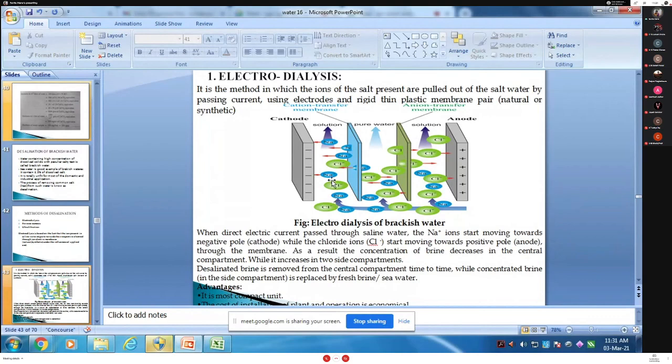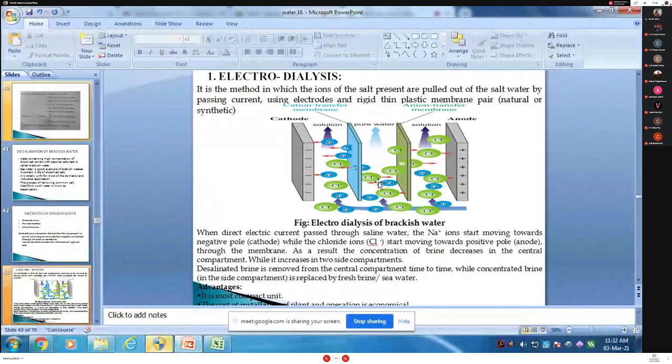When direct current is passed through the saline water, what happens? The positive ion, Na, goes to the cathode and chlorine goes to the anode. So the concentration changes. The two side compartments are highly concentrated, and the middle compartment has pure water because the concentration of brine decreases in the central part of the unit, and we can get the pure water.